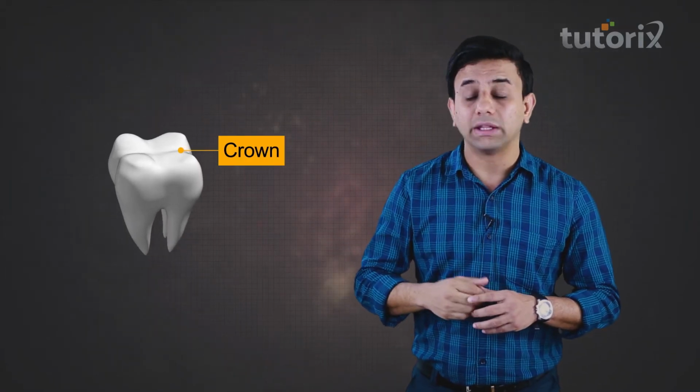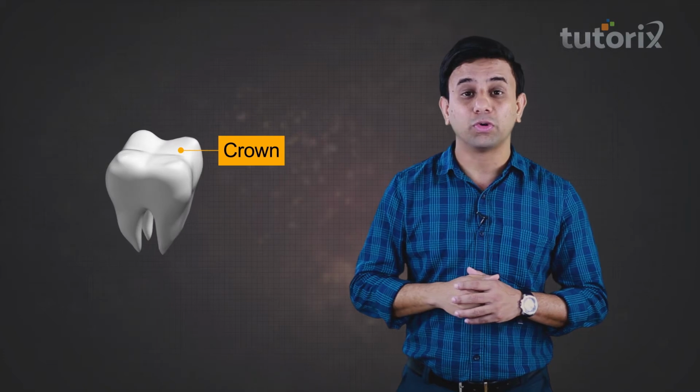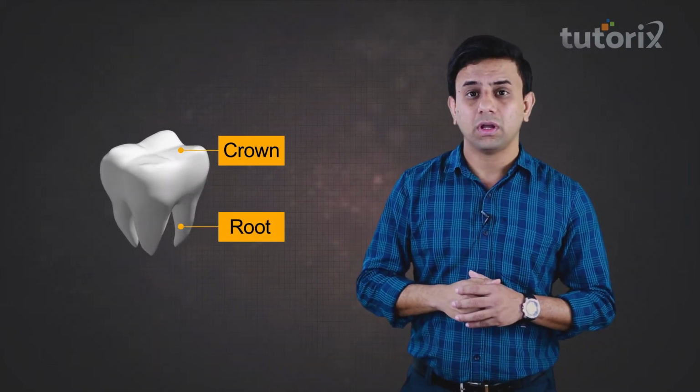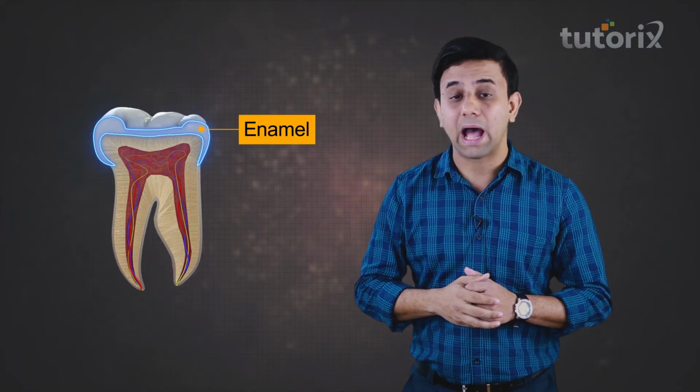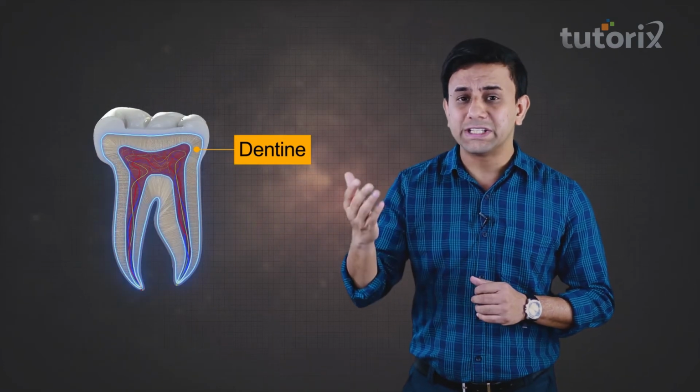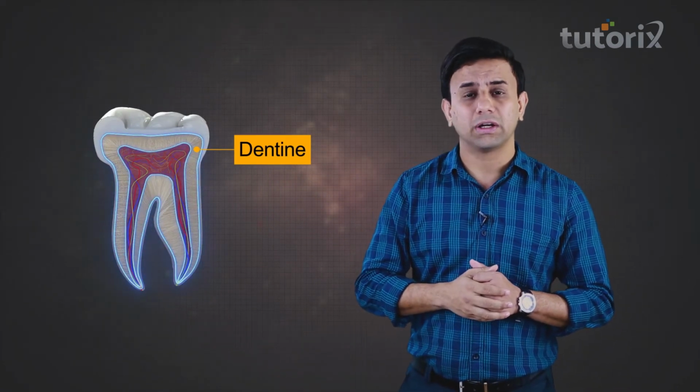Now let us talk about the tooth structure in a little detail. That portion of the tooth which is exposed in the oral cavity is called the crown, and that portion which is embedded in the jawbone is called the root. The portion of the tooth which is exposed in the oral cavity, that is the crown, is covered by an outermost layer which is called the enamel. Below the enamel, we see the next layer which is the dentine. The dentine is slightly yellowish in color.